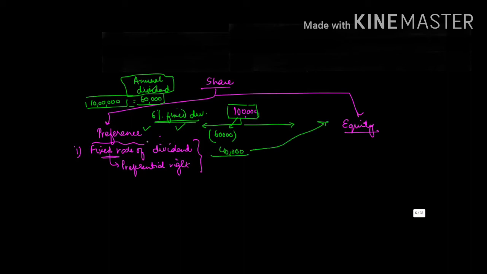Now this could be a fixed rate of dividend or it could be a minimum rate of dividend. Now suppose instead of 100,000 the profit was only 50,000. Then also their right is preferential. So they will get this entire money and nothing is paid to the equity shareholders. So they have a preferential treatment as far as dividend is concerned.